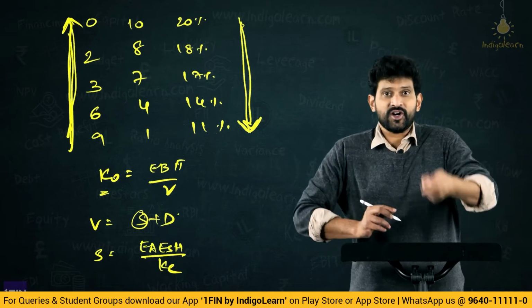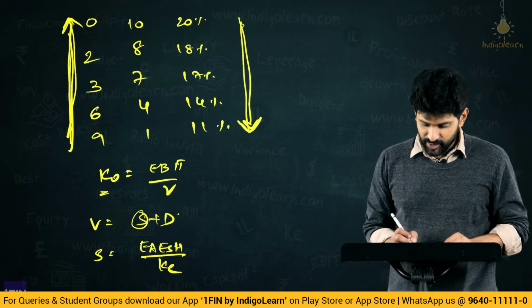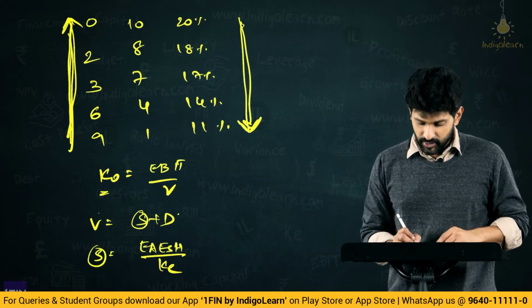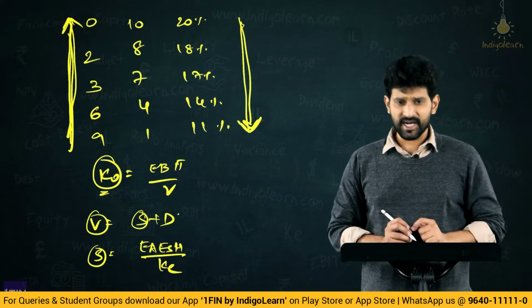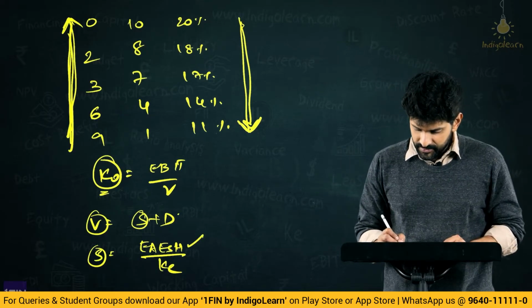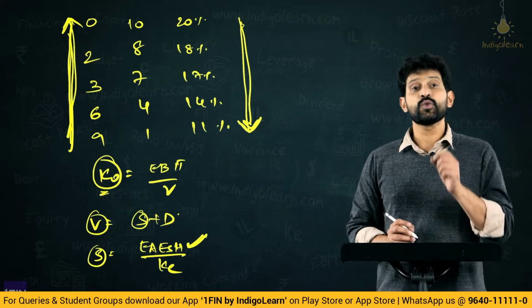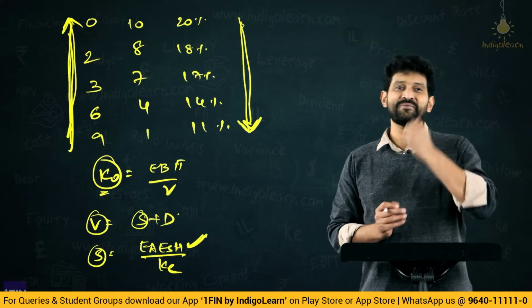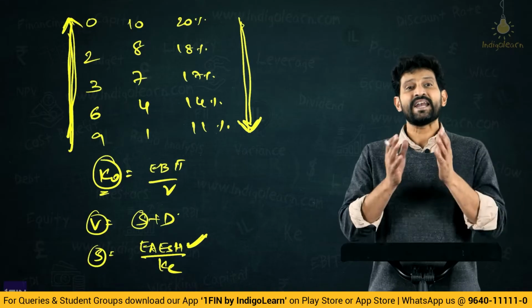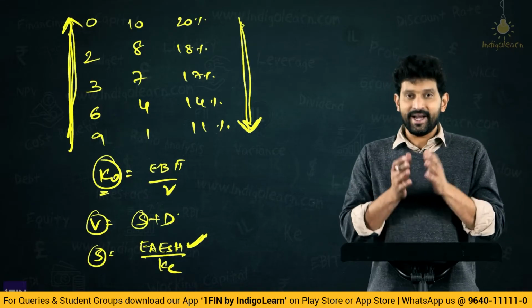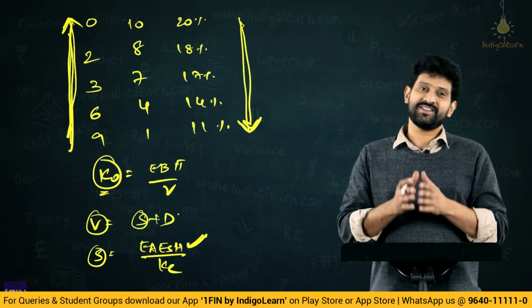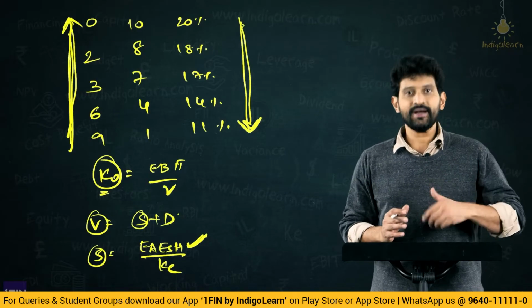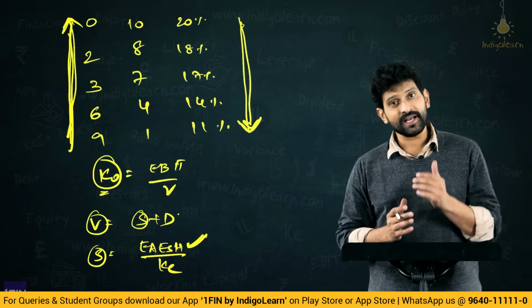So it is actually the reverse order. From the given data, we'll have to find out S first. From that, we'll find out V, and from that, we'll find out KO. Now, where is the game starting? The game is starting from the help of EAESH, which is otherwise called as net income, and hence this approach is called as net income approach, and hence this comes under the category of capital structure relevance theory. Let's now move to the next approach, that is net operating income approach.